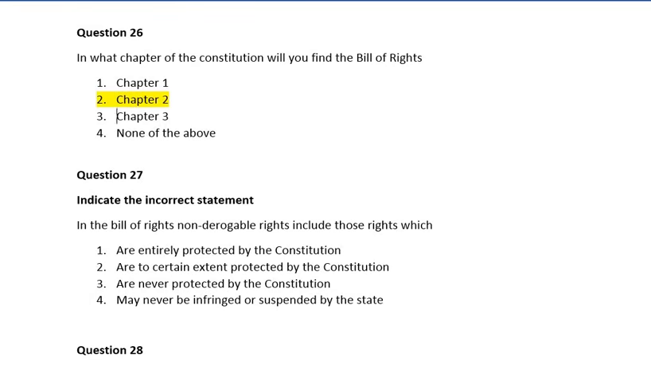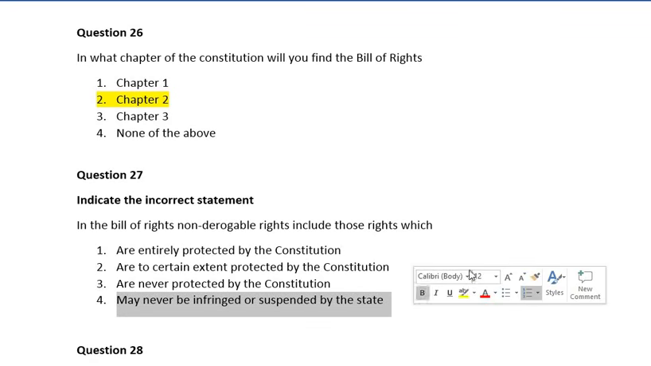Question 27. Indicate the incorrect statement. In the Bill of Rights, non-derogable rights indicate those rights which, number 1, are entirely protected by the Constitution. Number 2, are to a certain extent protected by the Constitution. Number 3, are never protected by the Constitution. Number 4, may never be infringed or suspended by the state. So here guys, the correct answer is number 4, which is may never be infringed or suspended by the state.